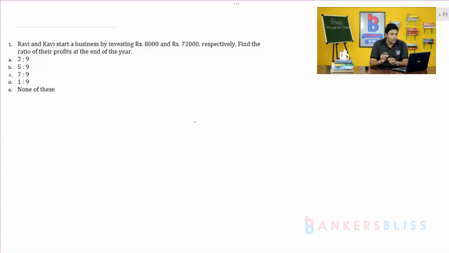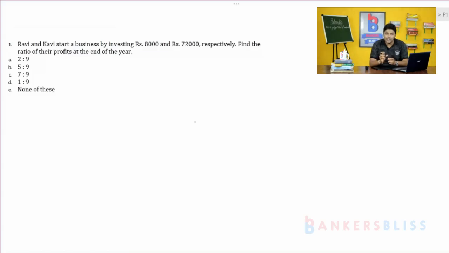It means both are investing their amount for an equal time period. If Ravi is investing for 10 months, Kavi is also investing for 10 months. If Ravi is investing for a year, Kavi is also investing for a year. But in the question they have asked, find the ratio of their profits at the end of the year.